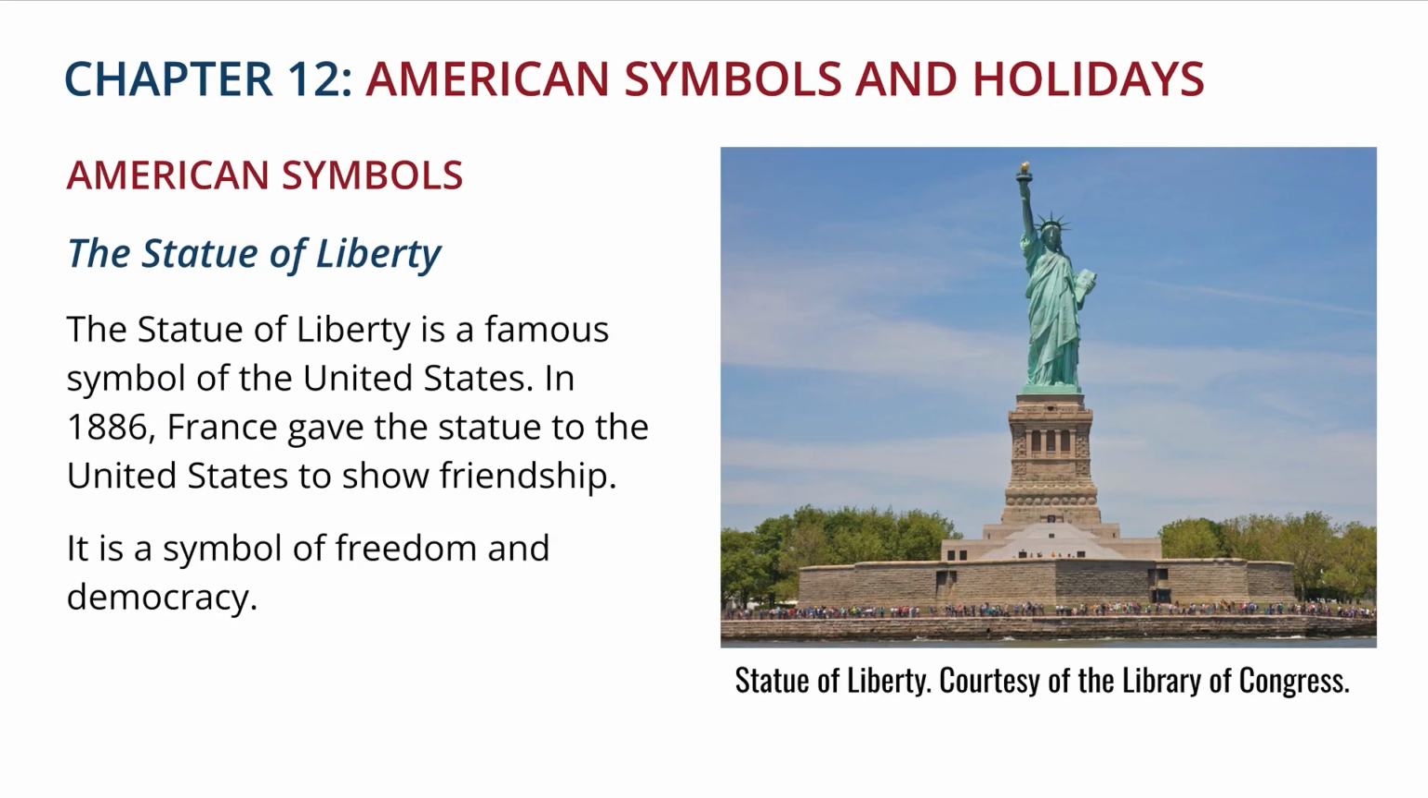Chapter 12. American Symbols and Holidays. American Symbols. The Statue of Liberty. The Statue of Liberty is a famous symbol of the United States. In 1886, France gave the statue to the United States to show friendship. It is a symbol of freedom and democracy.